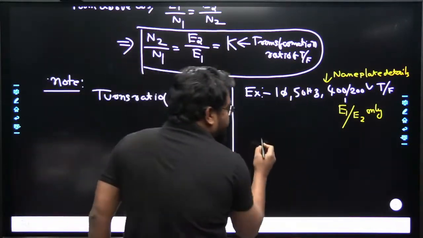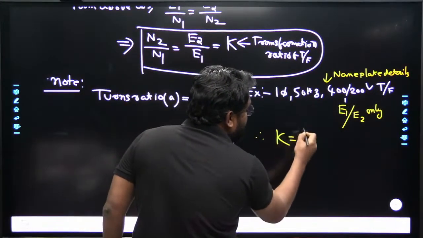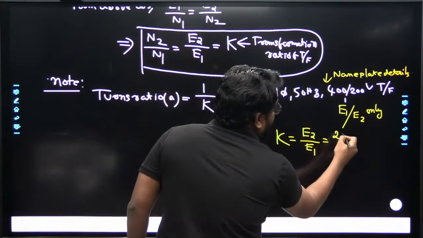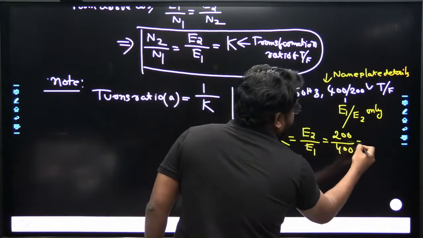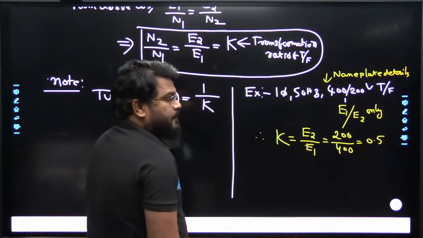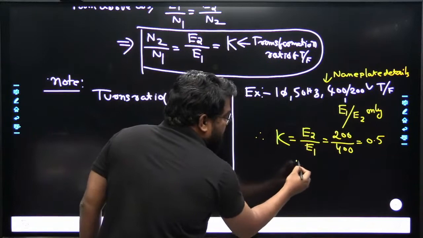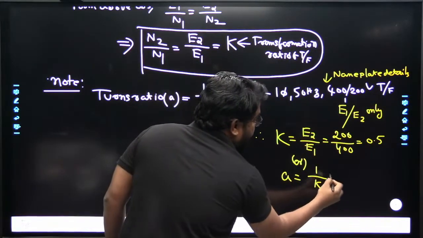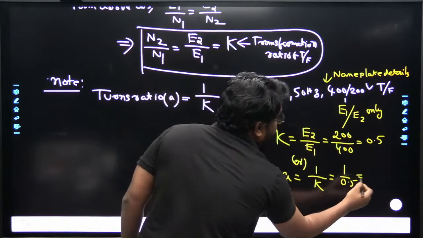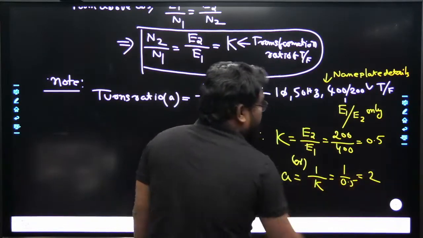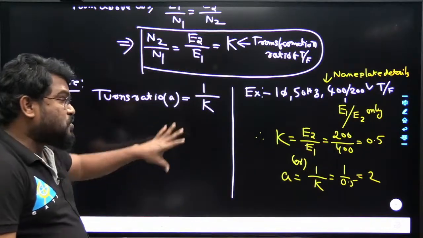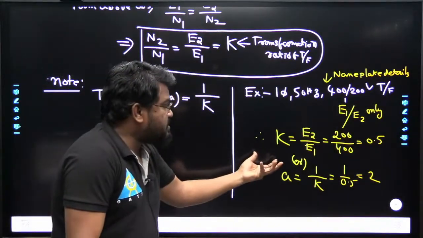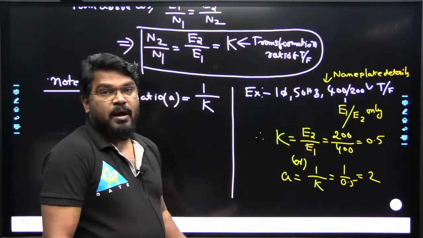So how do we find out the transformation ratio? That is equal to E2 by E1, so 200 divided by 400 is equal to 0.5. Therefore, if you want to find our turns ratio, A is equal to 1 by K, so 1 by 0.5 is equal to 2. This is the turns ratio and transformation ratio. You can use either the transformation ratio or the turns ratio of the transformer.